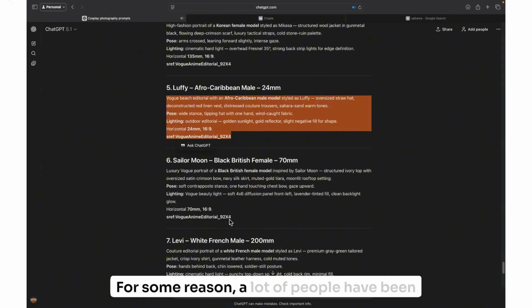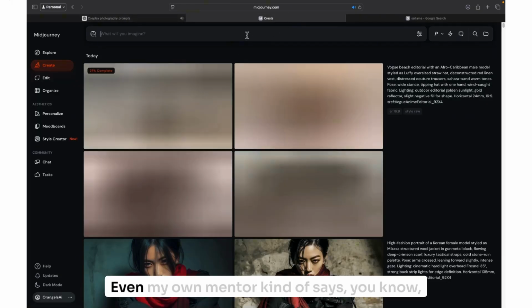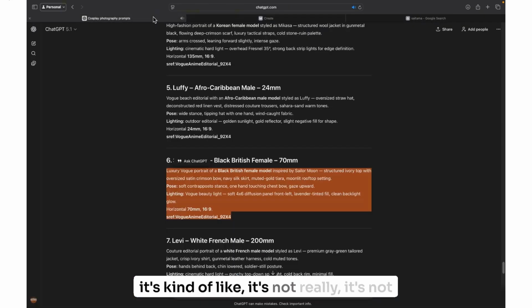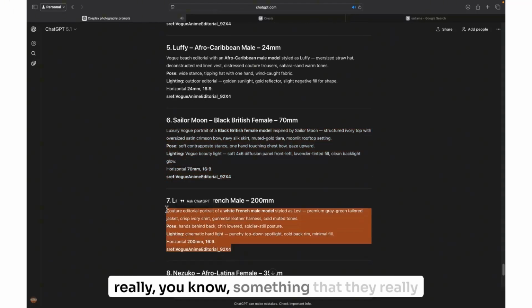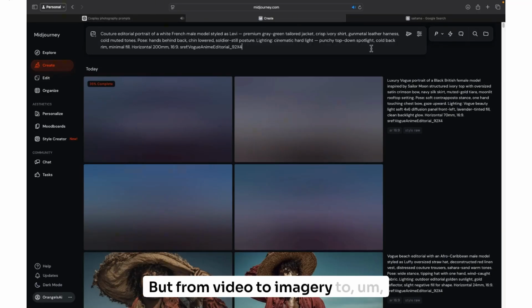For some reason, a lot of people have been really sour on MidJourney. Even my own mentor kind of says it's not really something that they use anymore. But from video to imagery to